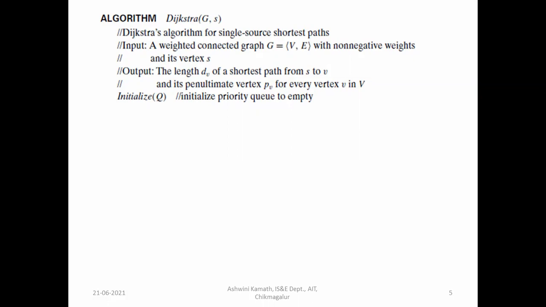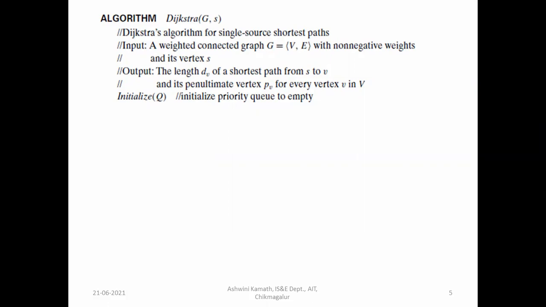And its penultimate vertex pv for every vertex v in V, which is the previous vertex. Penultimate means last but one, second last, for each and every vertex. It will tell you via which vertex we have a shortest path.